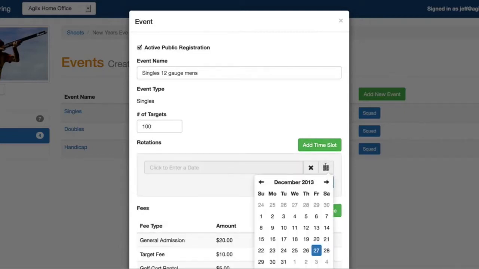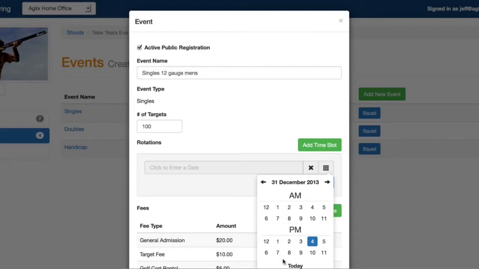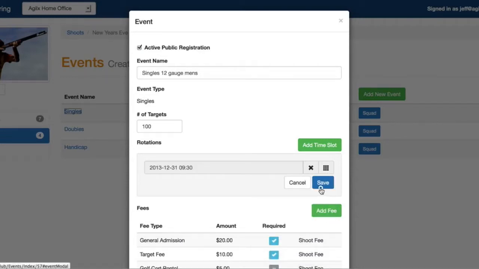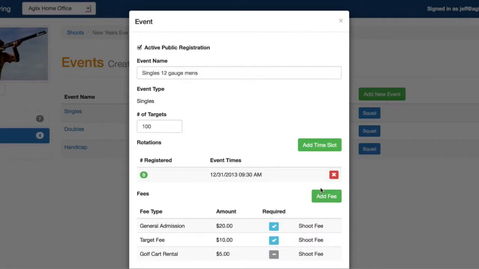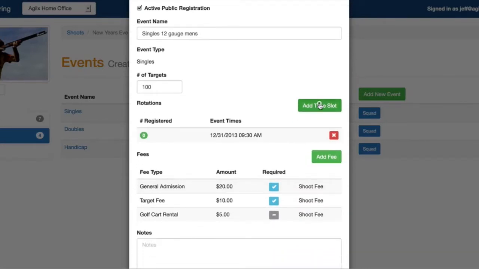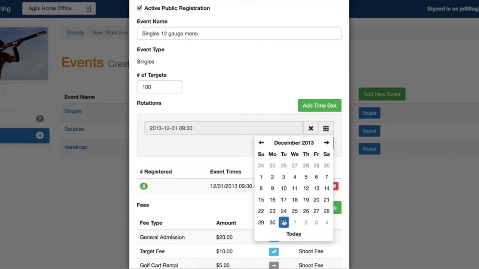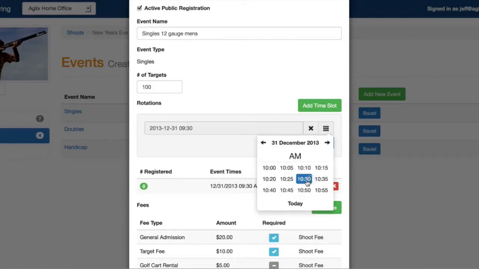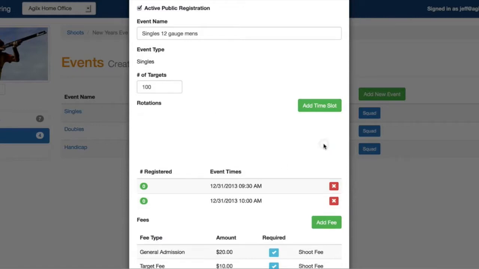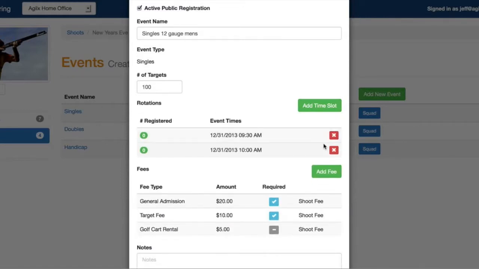We'll use the date time picker, and we will say on the 31st at 9:30 a.m. is our first rotation. And we'll add one more rotation here, and let's say that's going to be on the 31st at 10 a.m. So now I've got 2 rotations set up.